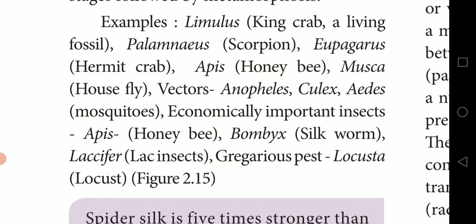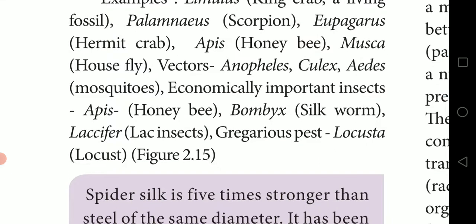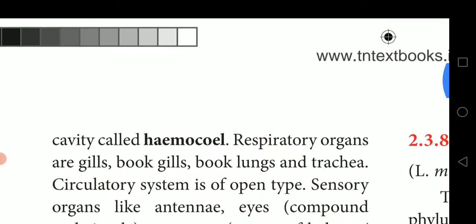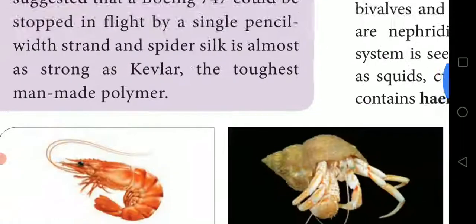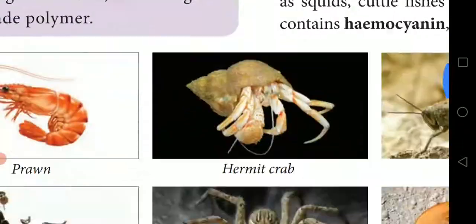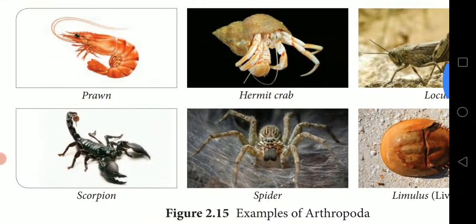Apis, that's a honeybee. Musca, that's a housefly. Vectors, we call Anopheles, Culex and Aedes, mosquitoes. Then economically important insects: Apis as honeybee, then Bombyx, the silkworm, Laccifer, the lac insect. Gregarious pests, that's the locust. So these are the informations about the phylum Arthropoda.